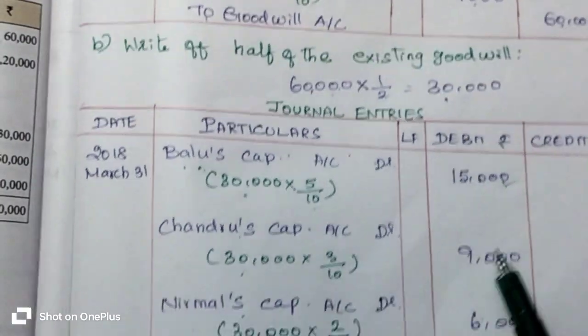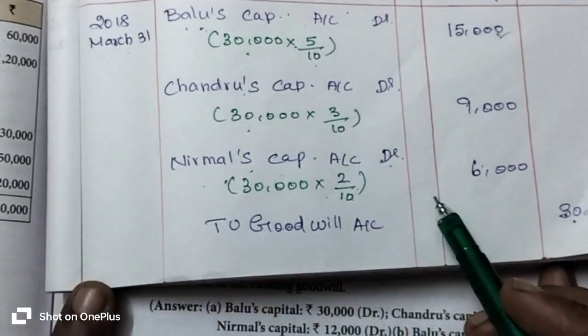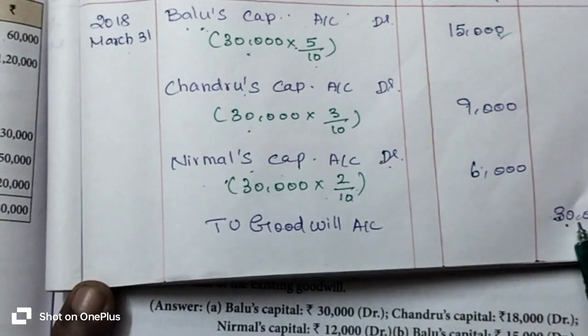So Nirmal's capital account debit 6,000 rupees to goodwill account 30,000 rupees.